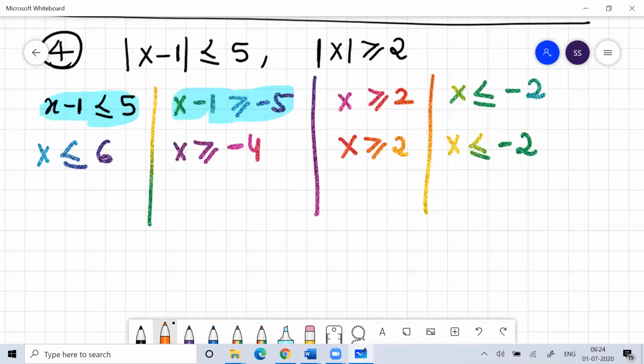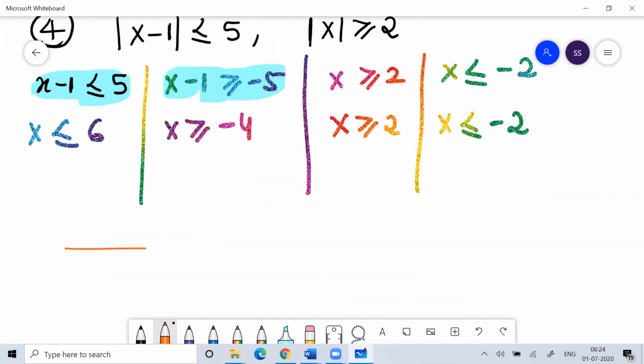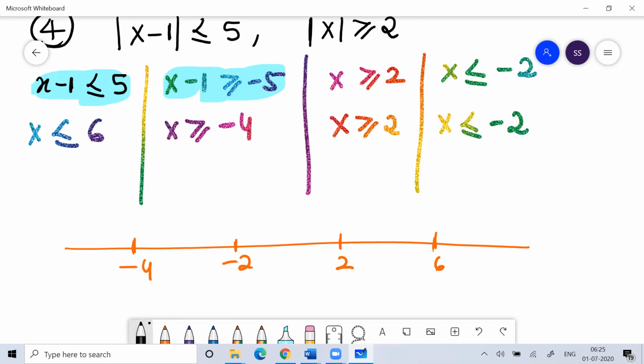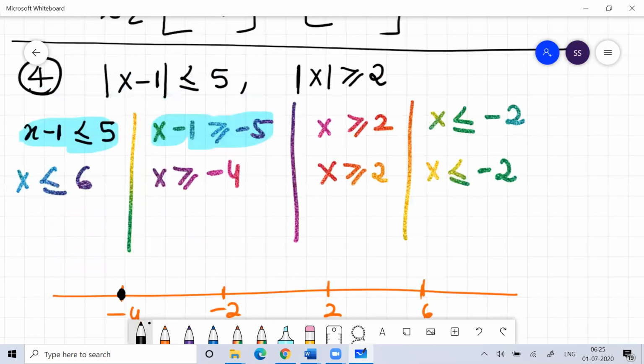Again we'll plot the graph and see this. So now you can see minus 4, minus 2, then 2, and then 6. You can see the x value is greater than or equal to minus 4, so x is acceptable. All are acceptable, right?